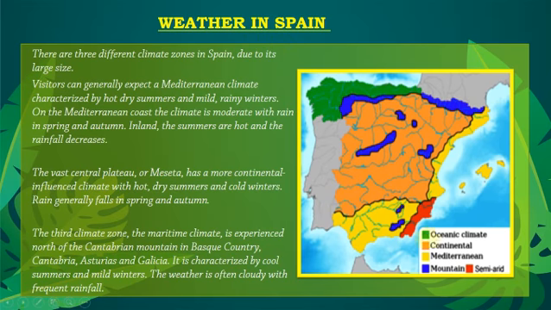So through this map, you can clearly see that Spain is divided into three major climatic zones. Number 1, Mediterranean. Number 2, continental. And number 3, the maritime zone.